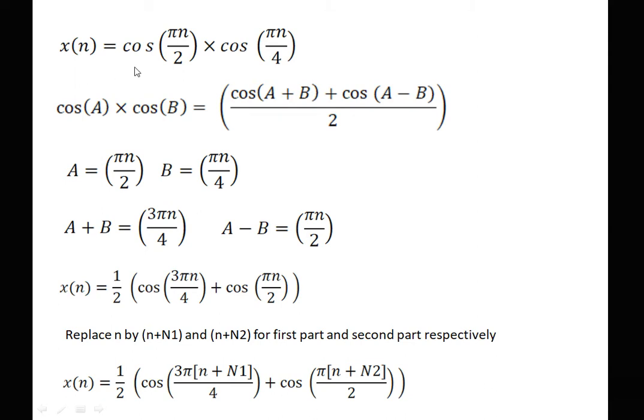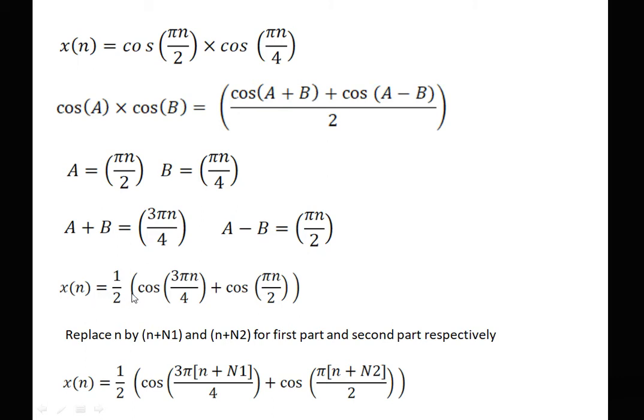Next example, x[n] is equal to cos(πn/2) times cos(πn/4). Now the signals are multiplied, so first we need to simplify the equation, because when signals are multiplied we can't check the periodicity. This is the basic trigonometric formula: cos A cos B is equal to (cos(A+B) + cos(A−B)) divided by 2. Here A and B are πn/2 and πn/4 respectively. We can calculate A+B and A−B. A+B is 3πn/4 and A−B is πn/2.